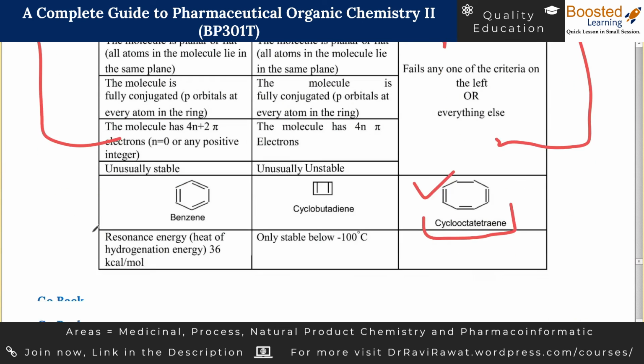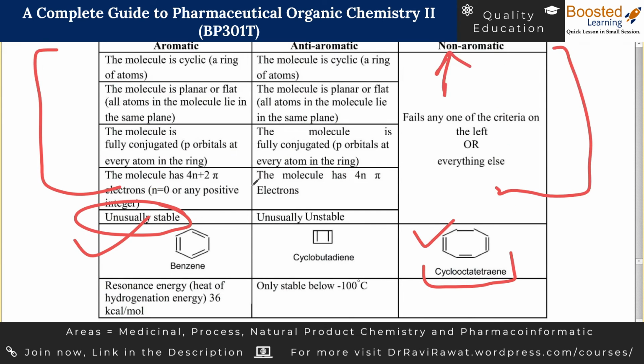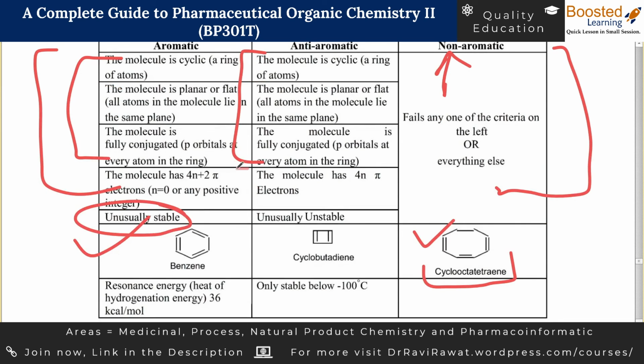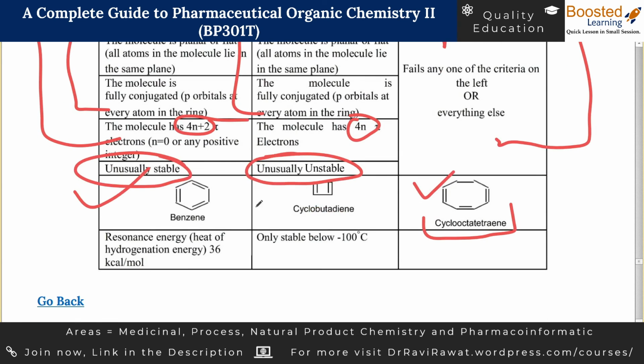Aromaticity we have very well covered. The best example is benzene, and the molecules which are aromatic are stable. On the other hand, molecules which follow the three rules exactly the way they are mentioned in the aromatic rules, but instead of the 4n+2 rule follow the 4n rule, are usually unstable. The best example is cyclobutadiene.